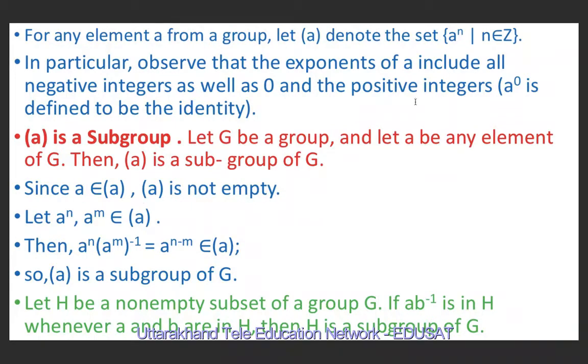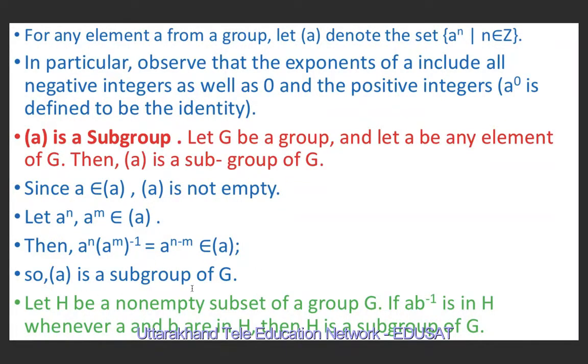Let a raised to power n and a raised to power m belong to this set. Therefore a^n times (a^m) inverse is equal to a^(n minus m). Because n is an integer and m is an integer, n minus m is also an integer. It means a^(n minus m) belongs to this set <a>.